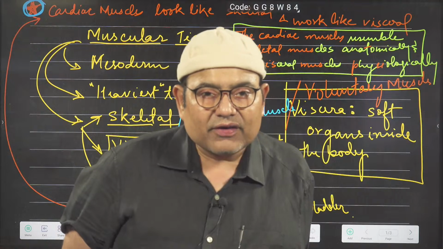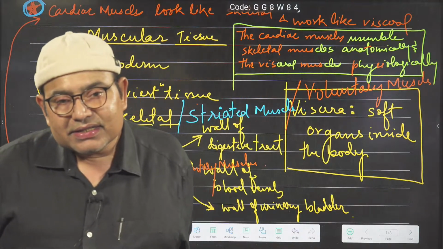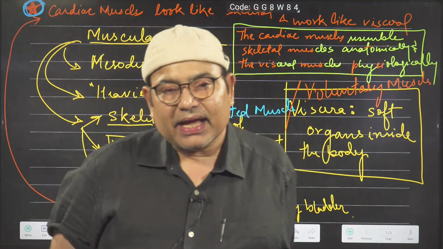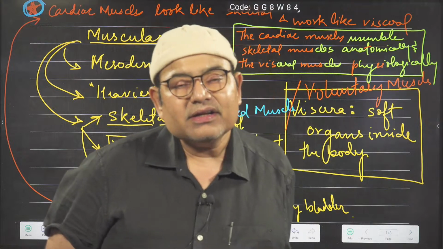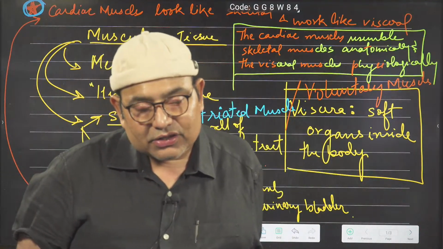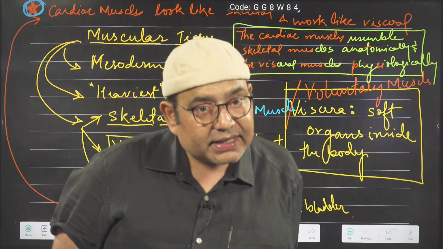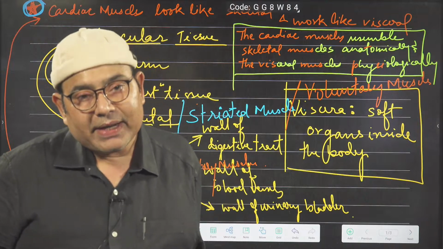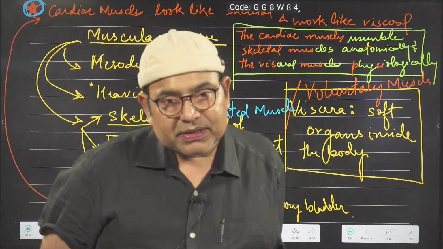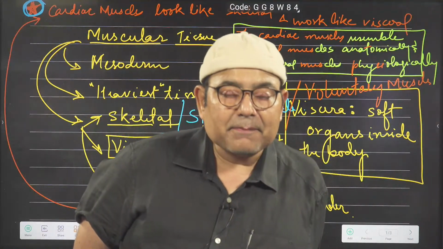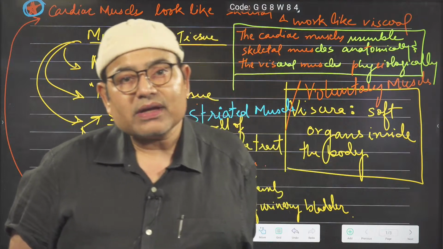So in the first year of MBBS, you are going to read these three subjects: human anatomy, then human physiology, or to be more precise, medical physiology, and the third subject is biochemistry.